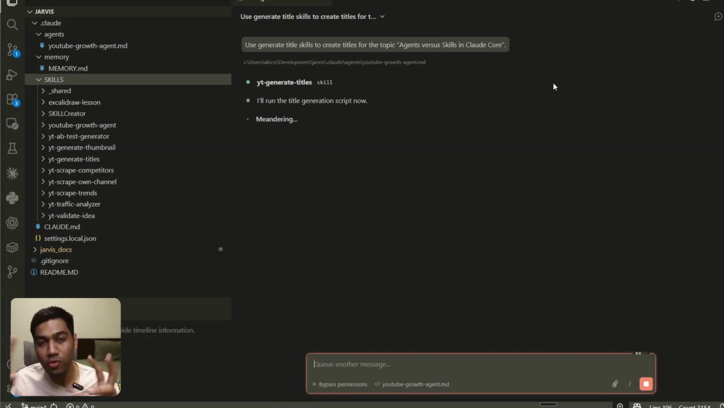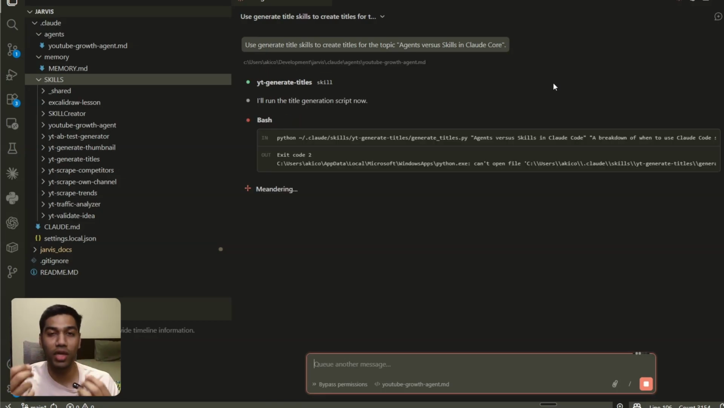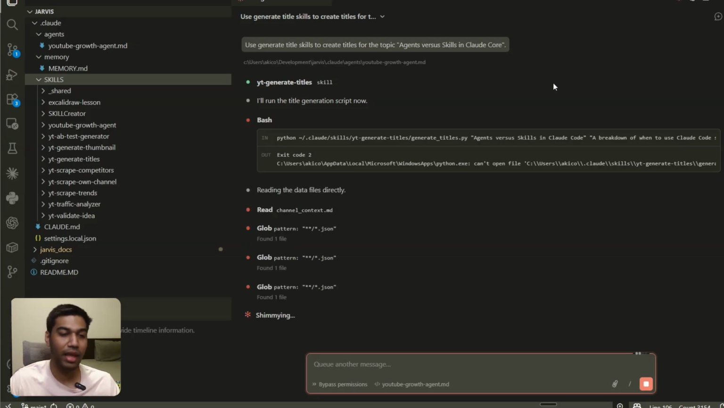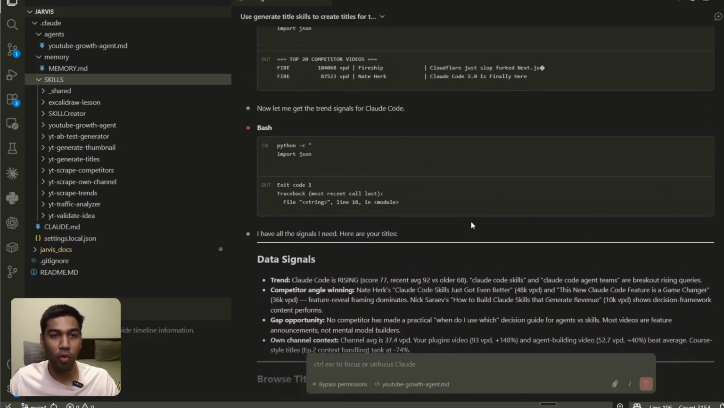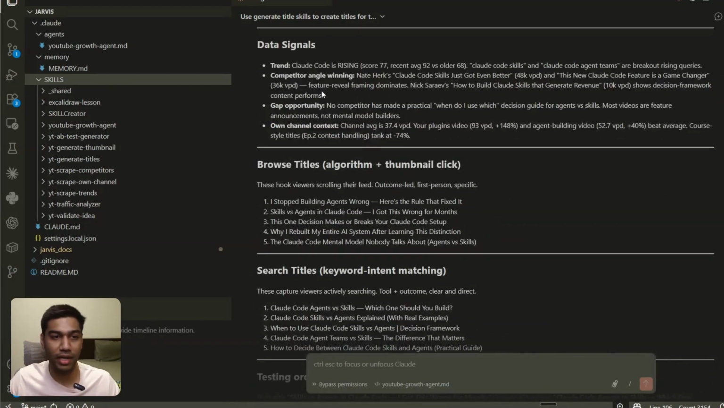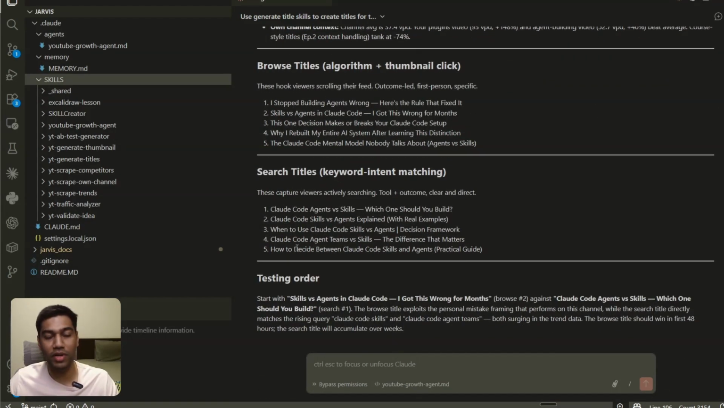Every time you're using and creating a skill, you're expecting that you will have to give it some level of input to actually make it work in the best way. As you can see, here are the titles that have come up, and it has gone through all the steps that I need based on the topic I gave it. It went through data signals and created different kinds of titles, because there are titles that you will click on when you're watching, when you're browsing, and when you're searching. That's the idea: this skill makes sense only when I'm using it with my topic.